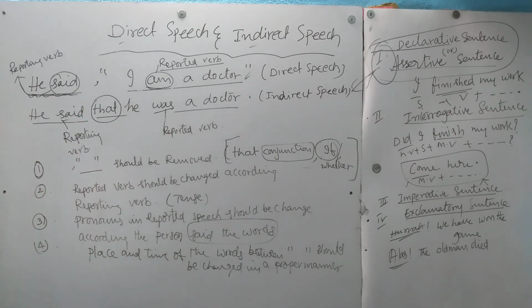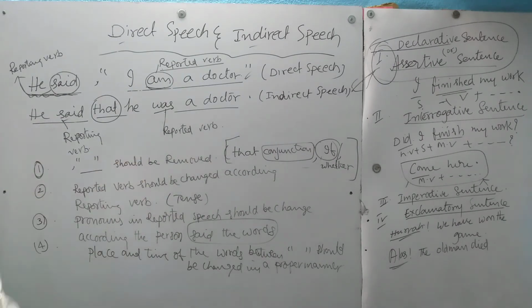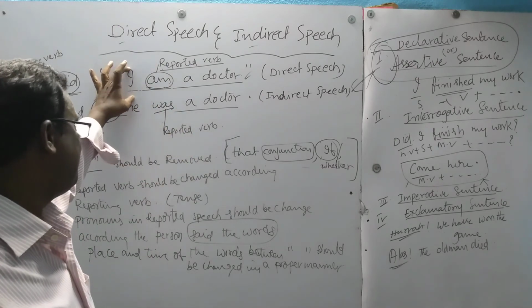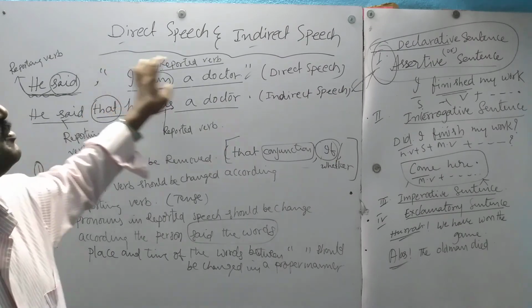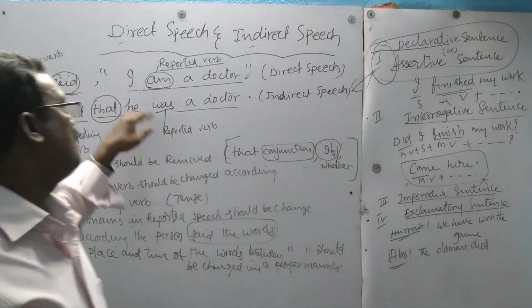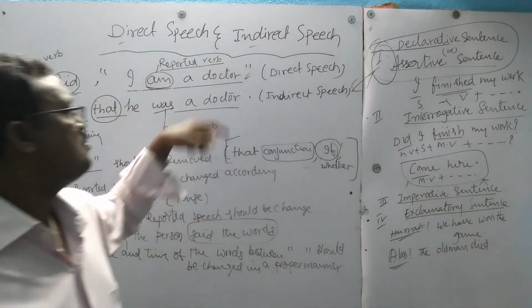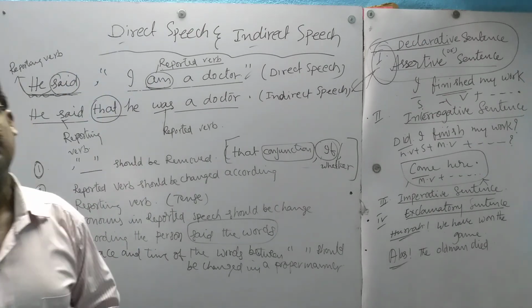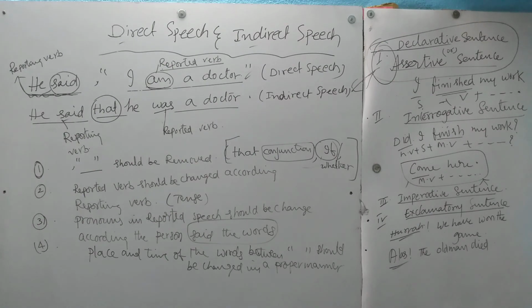So these are the rules you have to follow, and later we can discuss all those things clearly. Now, one by one: when sentences are in assertive form, how to change? When sentences in direct speech are in interrogative form, how to change? When sentences between inverted commas are imperative, how to change? When exclamatory sentences are used in direct speech, how to change? We are going to discuss one by one.